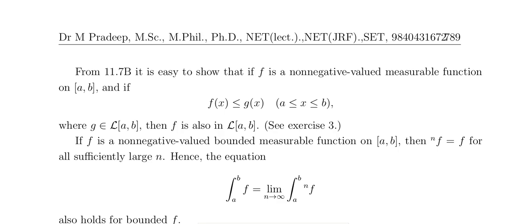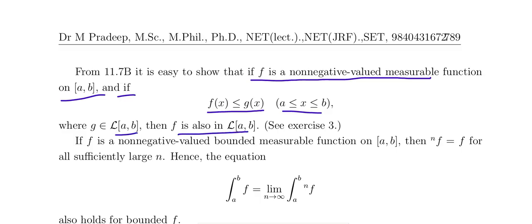Try it and see. And f is non-negative valued measurable function on a comma b, if f of x less than or equal to g of x on a comma b, and g is Lebesgue integrable, then f is also Lebesgue integrable. If g is Lebesgue integrable then f is also Lebesgue integrable.